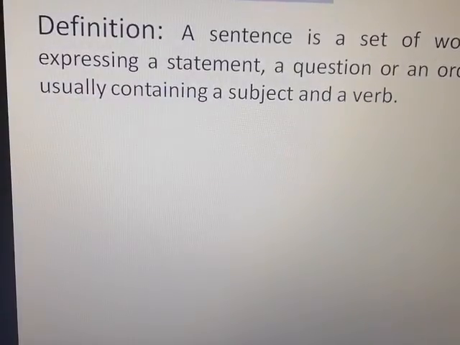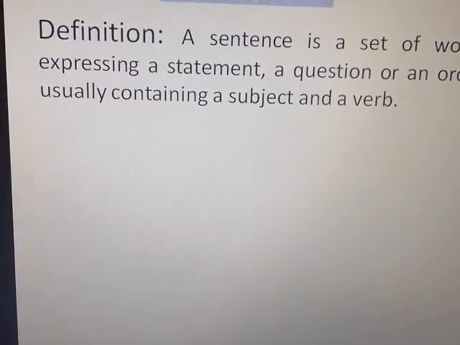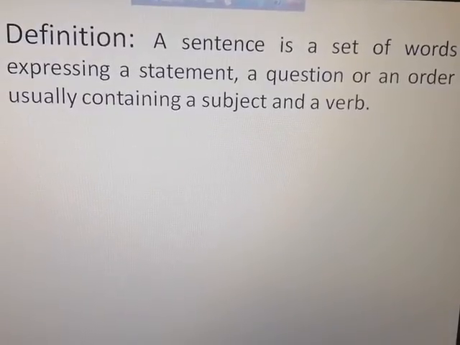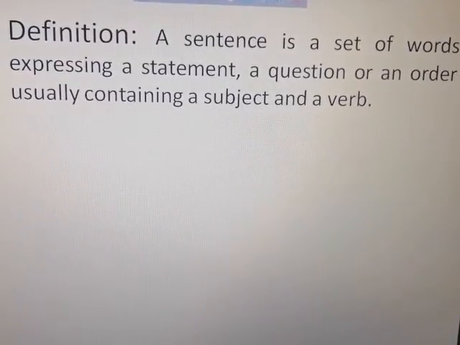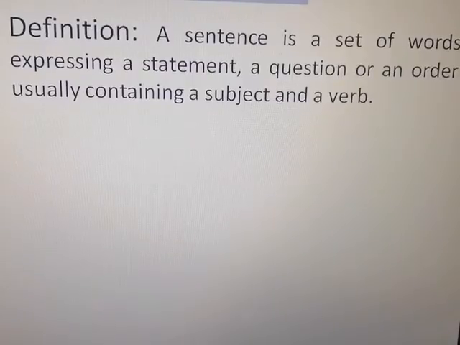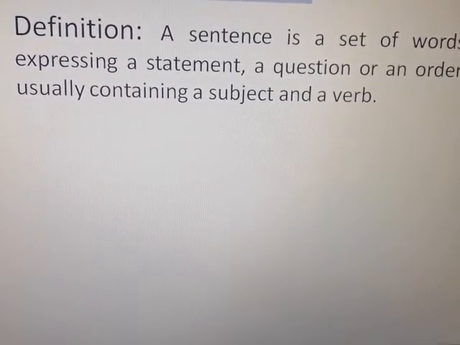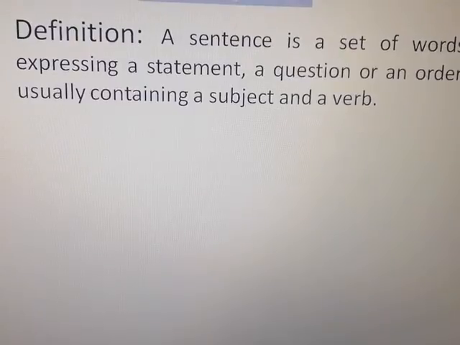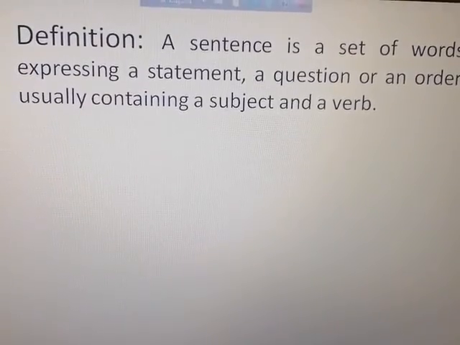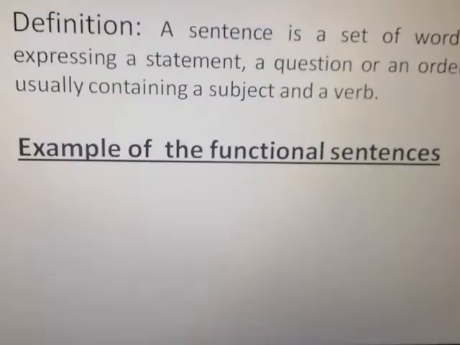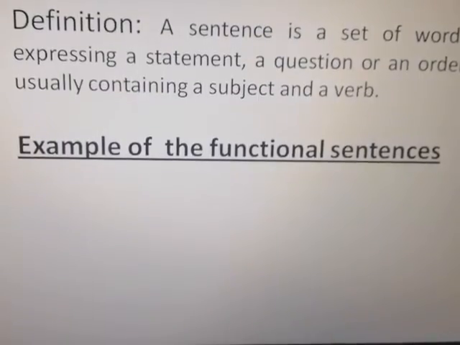So at first we know that a sentence is a set of words expressing a statement, a question, or an order, usually containing a subject and a verb. So it is very important, subject and verb. A sentence must have a subject and a verb, for that reason it is very important. Example of a functional sentence, because today we will discuss functional sentences.